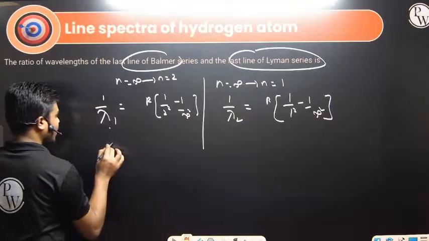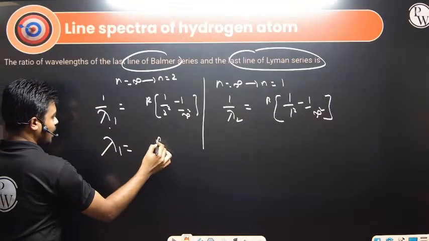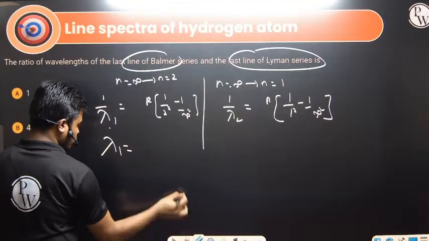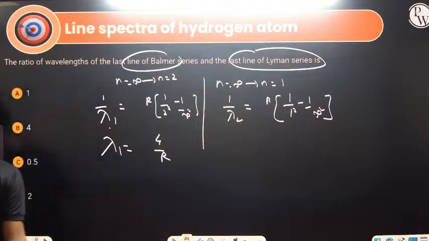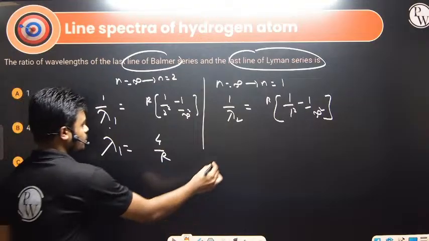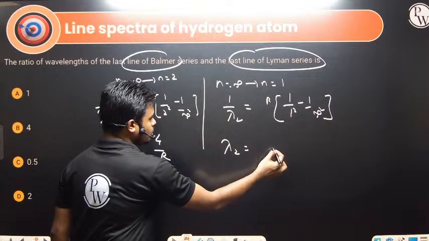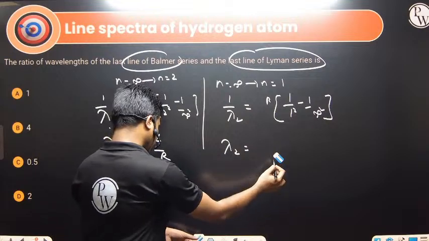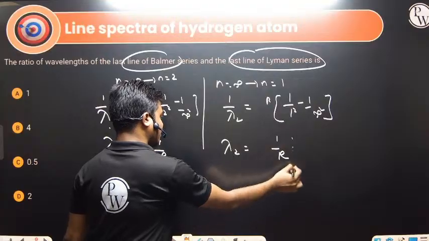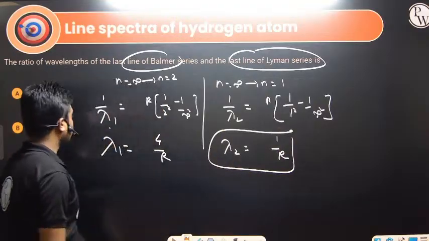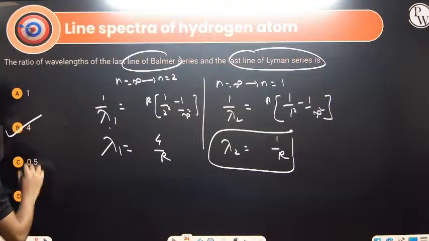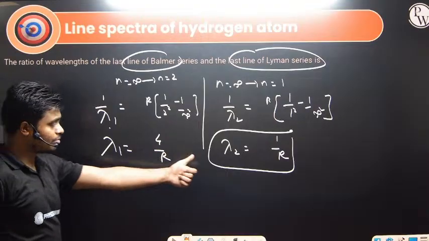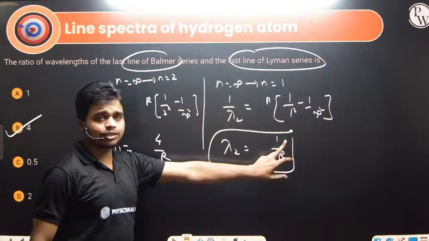So from here I can write lambda 1 equals 4 by R. And what about this one? What is lambda 2? This will be exactly 1 by R. That's it. So what is the ratio? The ratio is 4. Clear? Lambda 1 by lambda 2 ratio is 4. This is 4 by R, that is 1 by R.